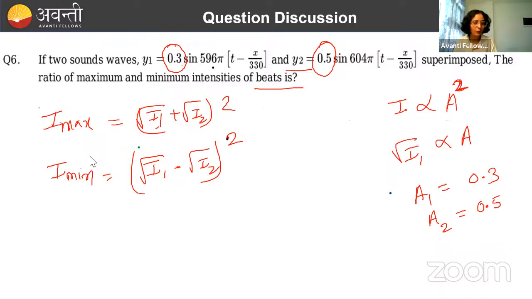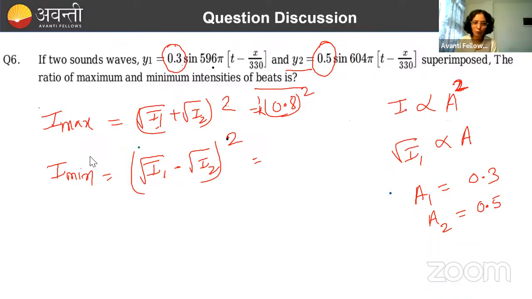0.3 plus 0.5 कितना होगा? 0.8 का square you will be writing here, right? And here what you will be writing, it will be some constant होगा यहाँ पे, कुछ भी आप ले लो, क्योंकि ultimately you have to calculate the ratio ना, so constant will not matter.